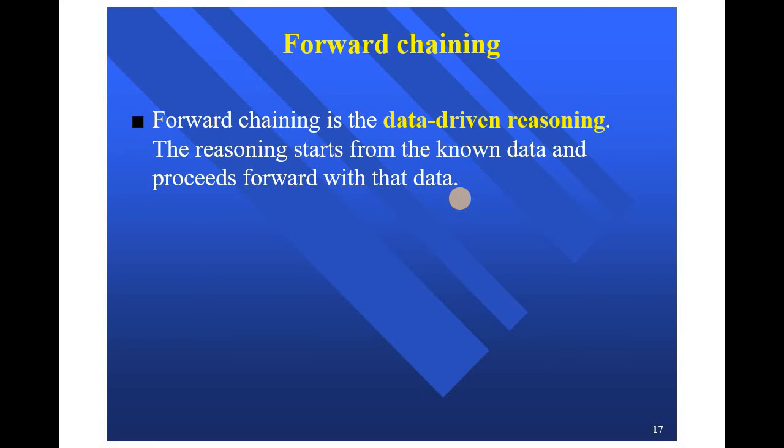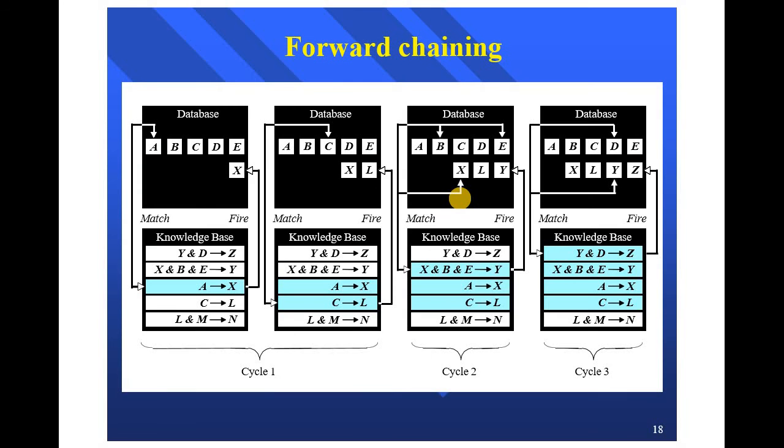So, forward chaining is a data-driven reasoning. The reasoning starts from the known data and proceeds forward with that data. Each time, only the top rule is executed. When fired, the rule adds a new fact to the database. Any rule can be executed only once. The match-fire cycle stops when no further rule can be fired.